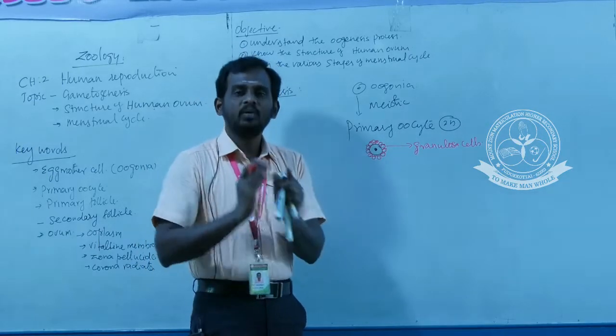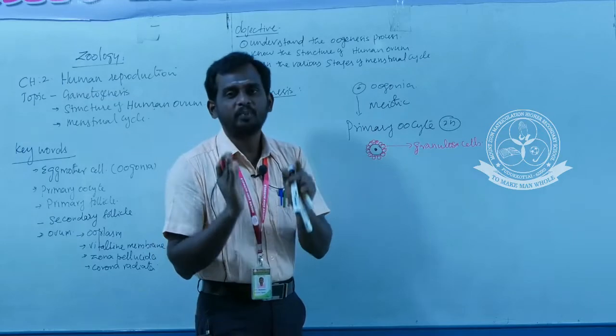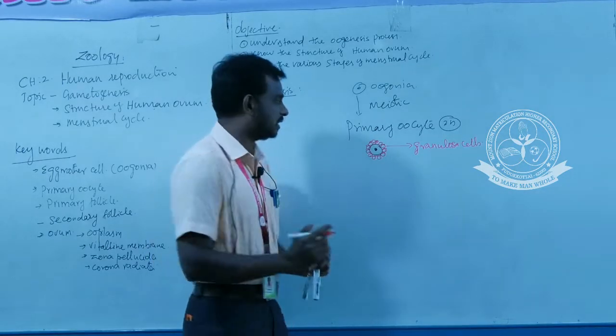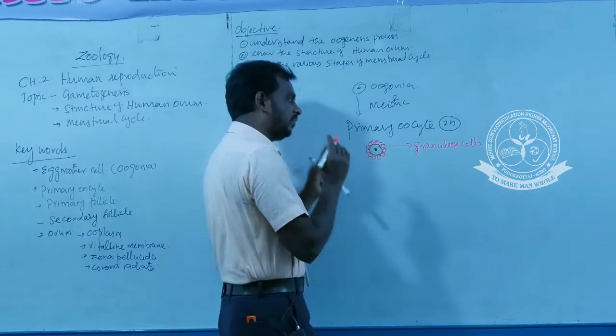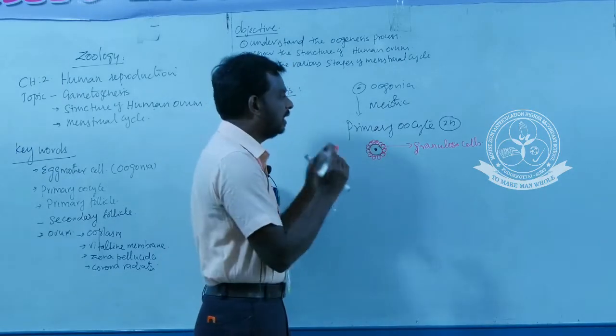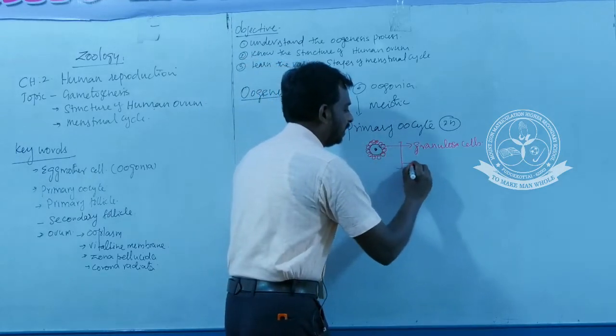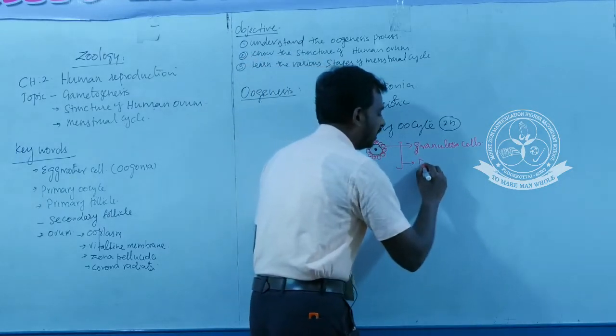Primary oocyte, primary follicle, confuse பண்ணிக்காதீங்க. Primary oocyte is a stage of the egg. During this stage, the primary oocyte is surrounded by a layer of granulosa cells. This stage of the egg is called a primary follicle.